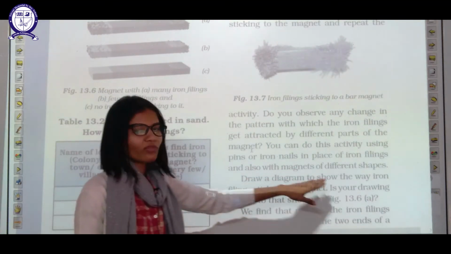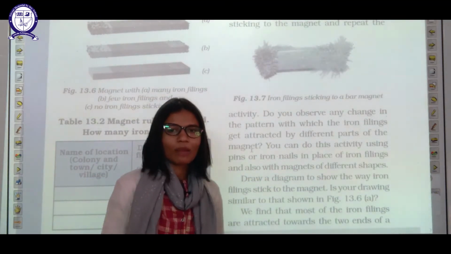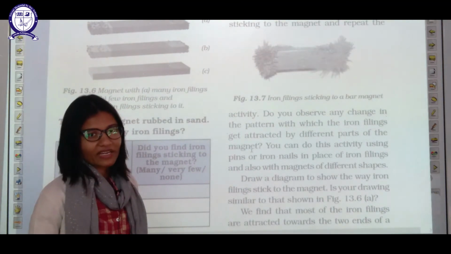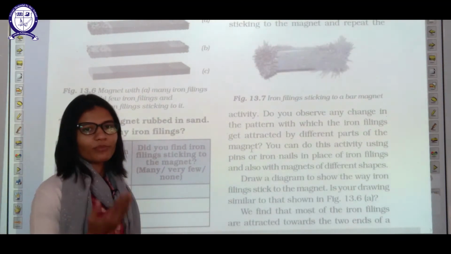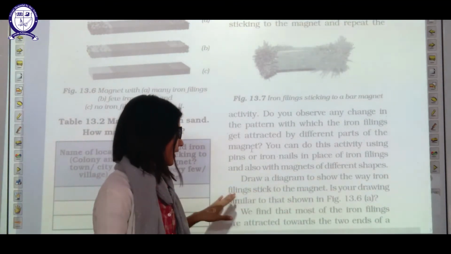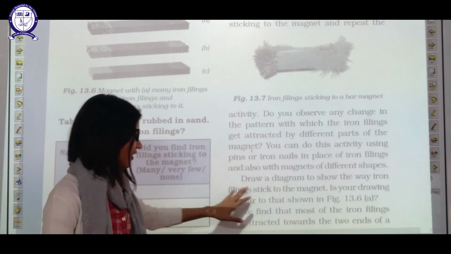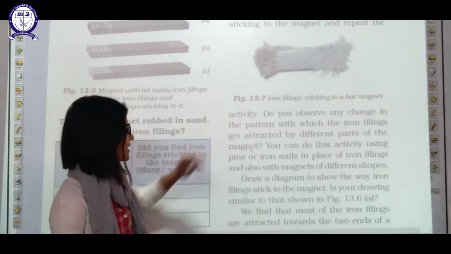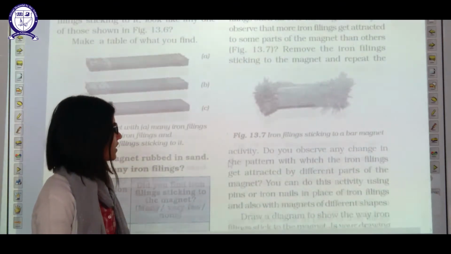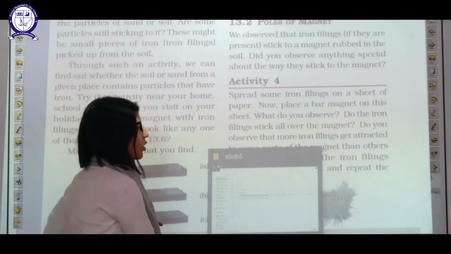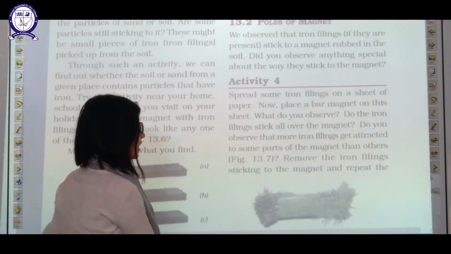Also do it with magnets of different shapes. Every time you will observe that all these magnetic materials attach to the poles more than the center of the magnet. Draw a diagram to show the way in which the iron filings stick to the magnet. Is your drawing similar to the one shown in 13.6? You have to observe. This is the 13.6 diagram. You have to observe whether you are getting this kind of thing or not.